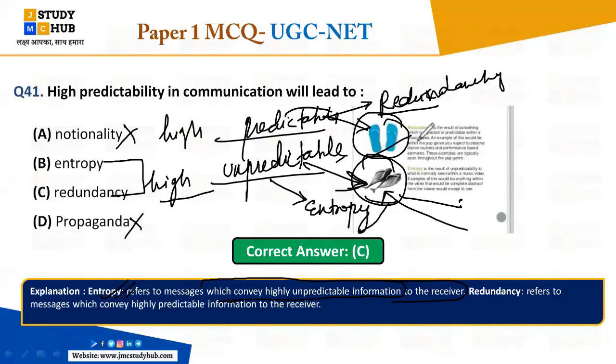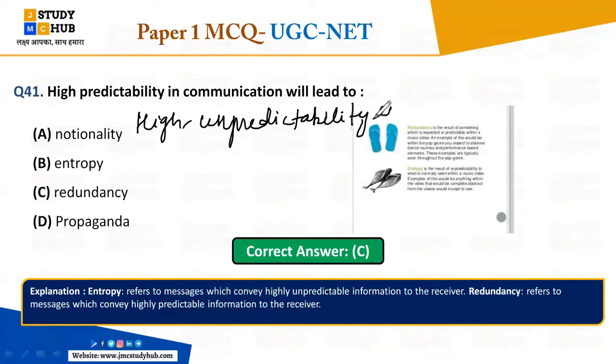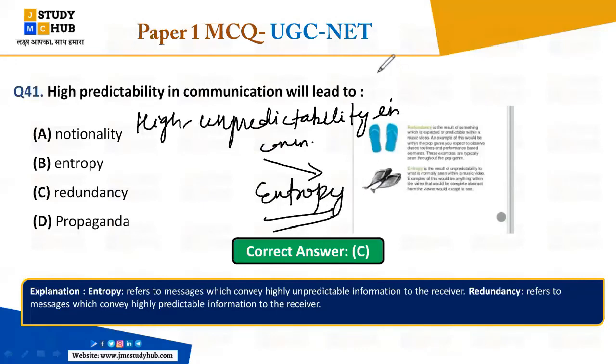This is predictable. It means redundancy. Okay, so is it all clear to you? Everybody? Yes. Very good. So this is how it will be in redundancy, okay? So whenever this question is asked to you, if you are asked high unpredictability in communication, it will be, yes, very good, that is entropy. You have to remember these two things, okay? Let's go.